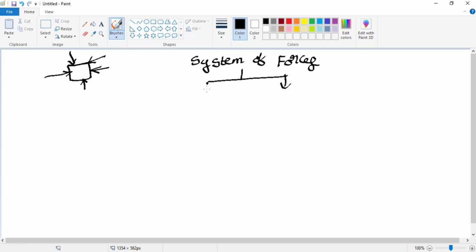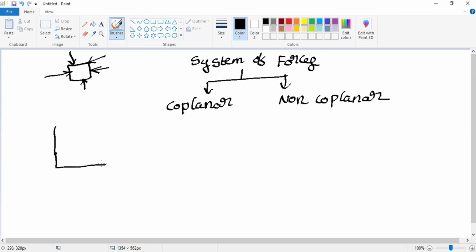It can be classified in two different ways. One is the coplanar system of forces. Another one is the non-coplanar system of forces. Coplanar system of forces means what? Suppose we consider a three-dimensional plane.